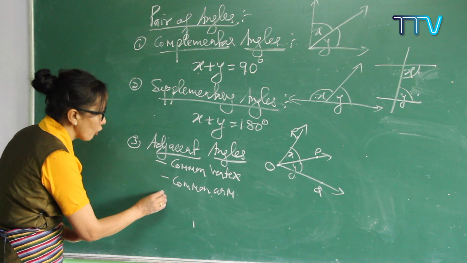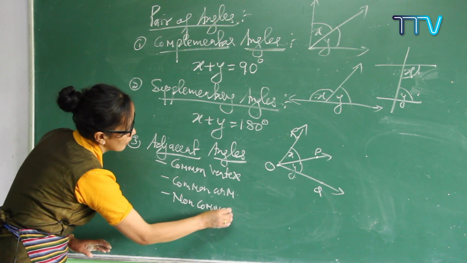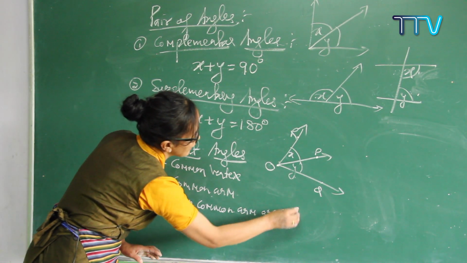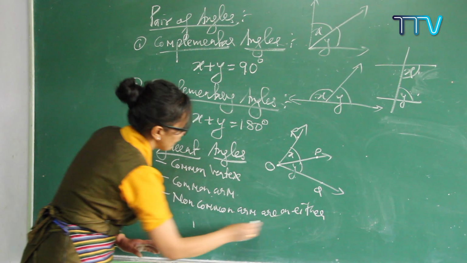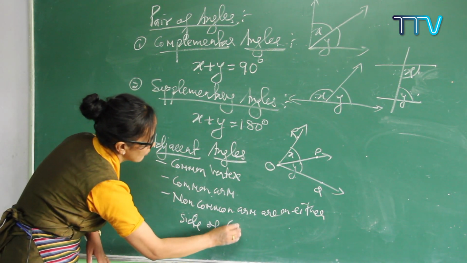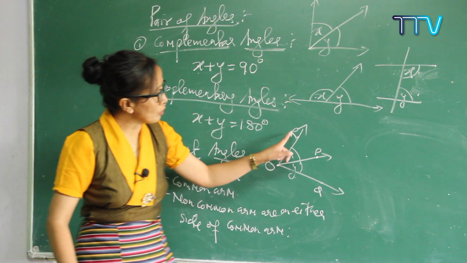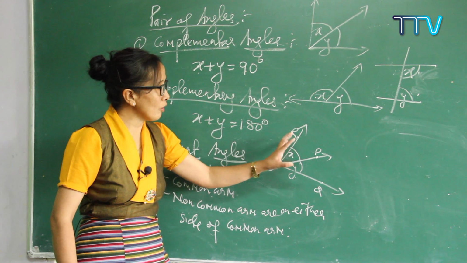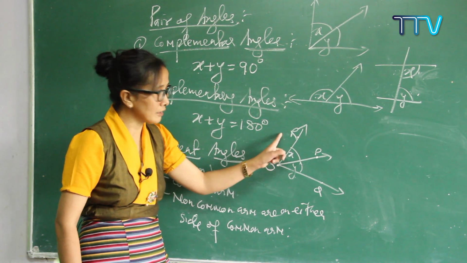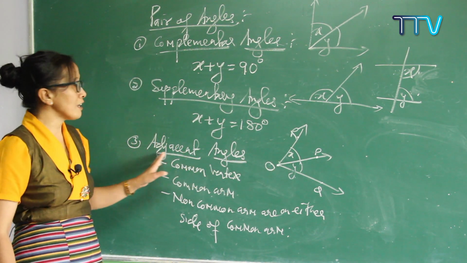And then the non-common arms are on either side of the common arm. Got it? So your non-common arms are lying on either side of the common arm. If the common arm is there, one is here and the other is here. So here this X and Y are called adjacent angles.